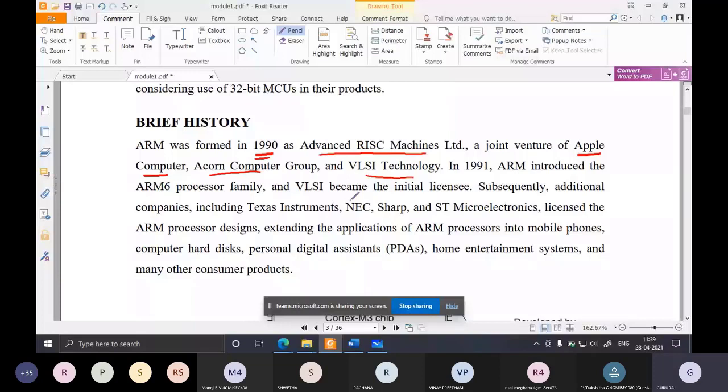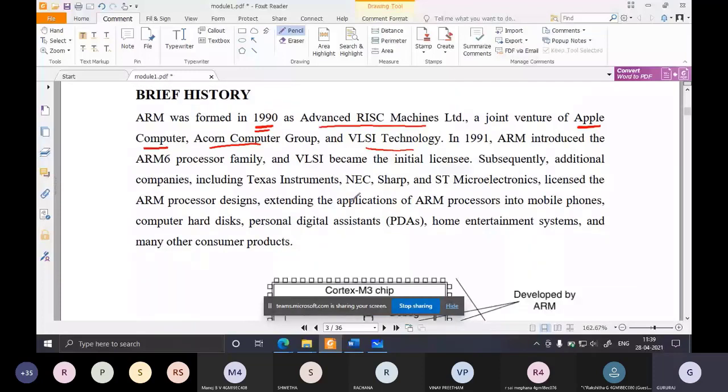It was founded in 1990 by Apple Computer, Acorn Computer Group, and VLSI Technology. Then in 1991, ARM introduced the ARM6 processor family. ARM6 is the device name, the device family name. VLSI became the initial licensee.